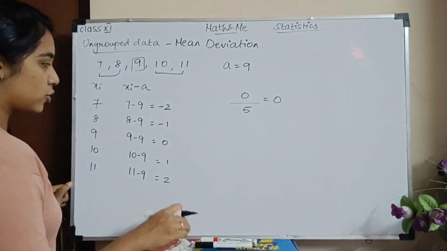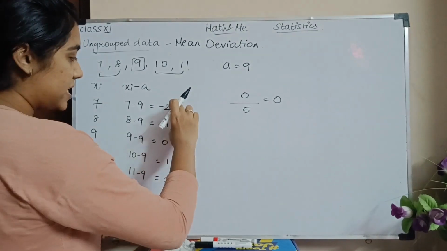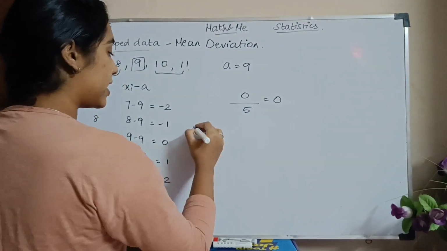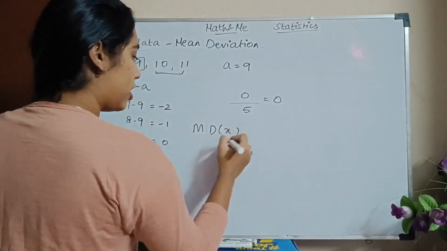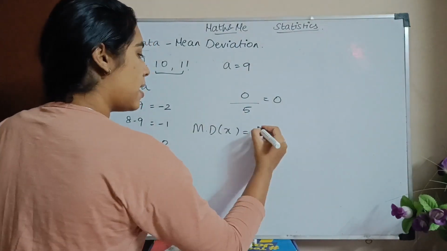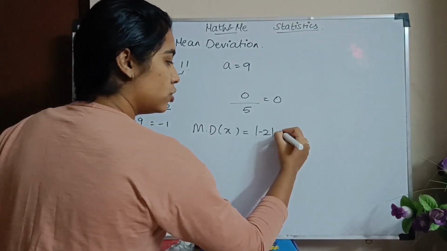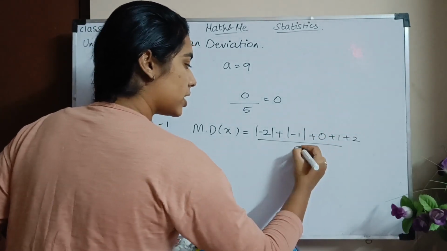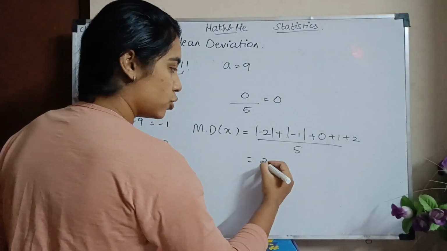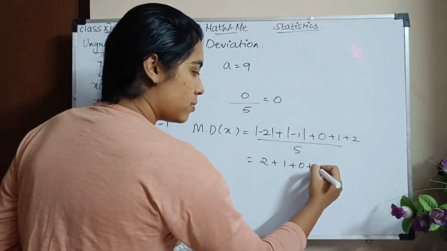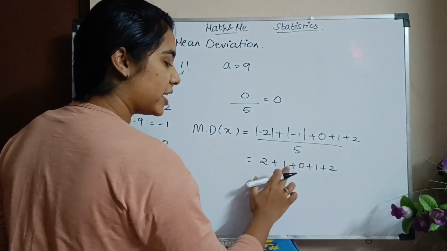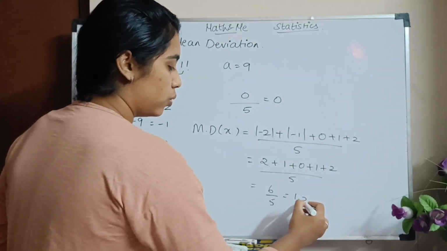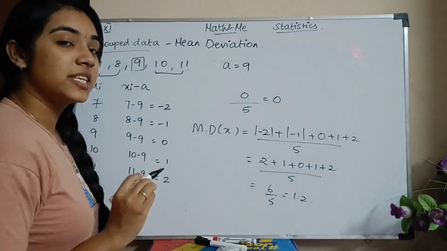So what does absolute mean? Of these values, two have negative numbers and two are positive numbers. So if we take the mean absolute, what happens? Your mean deviation of the values x will be the absolute value of minus 2 plus minus 1 plus 0 plus 1 plus 2, divided by the total number of observations. The absolute value of minus 2 is 2, so 2 plus 1 plus 0 plus 1 plus 2. So it will be 2 plus 2, 4, 5, 6. So it will be 6 divided by 5, which is 1.2.